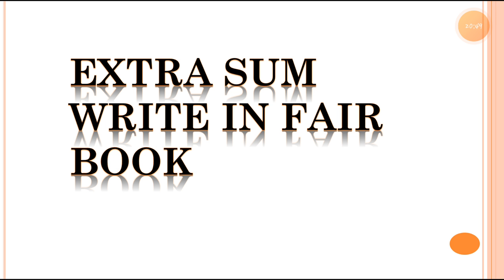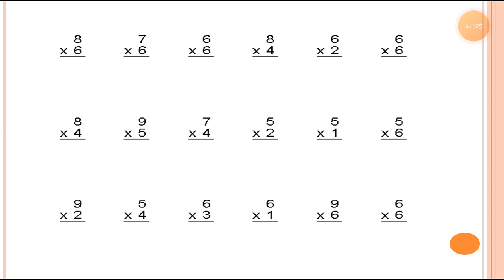Here are the extra sums for your fair book. So I have some extra sums for you. For the practice, for better understanding, you have to write down these extra sums into your fair book compulsory. Here are the sums. First is 6 8s are. This is the one digit multiplication sum. 6 8s are 48. This is the quick exercise for you.